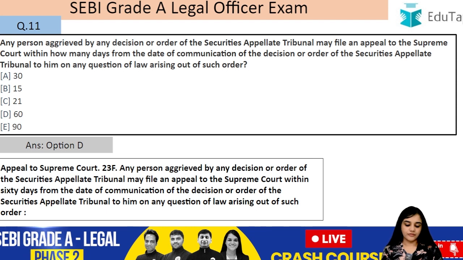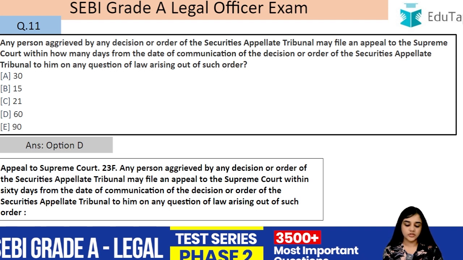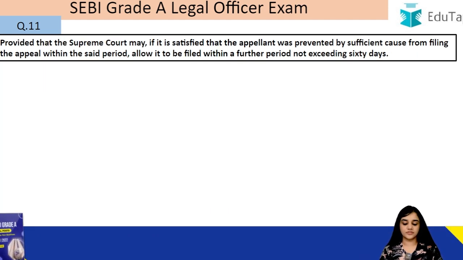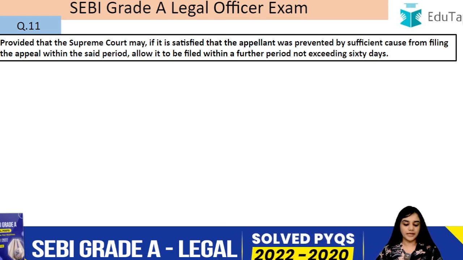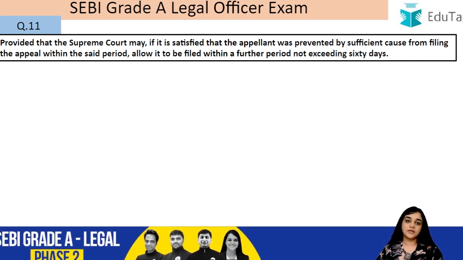Section number 23F. Any person, if he is aggrieved by the decision or order of the SAT, he may file an appeal to the Supreme Court within 60 days. So the period of limitation is 60 days from the date of the communication of the decision or the order of the Securities Appellate Tribunal to him on any question of law, but it has to be on question of law only arising out of such order, provided that the Supreme Court may, if it is satisfied that the appellant was prevented by sufficient cause from filing an appeal within the said period, allow it to be filed within a further period of not exceeding 60 days. So a relaxation of 60 days can be given by the Supreme Court, but it cannot be beyond 60 days.